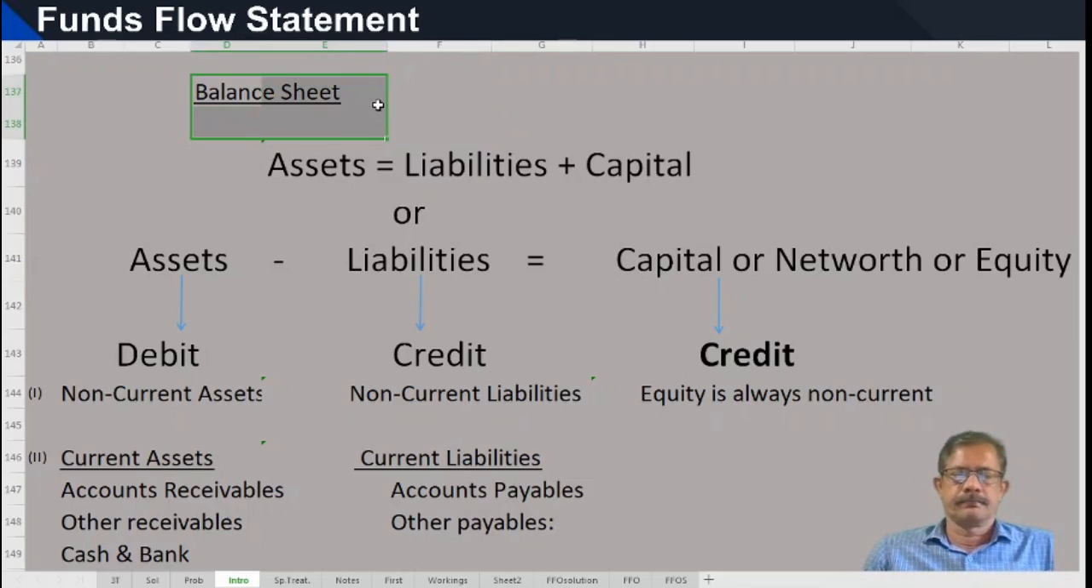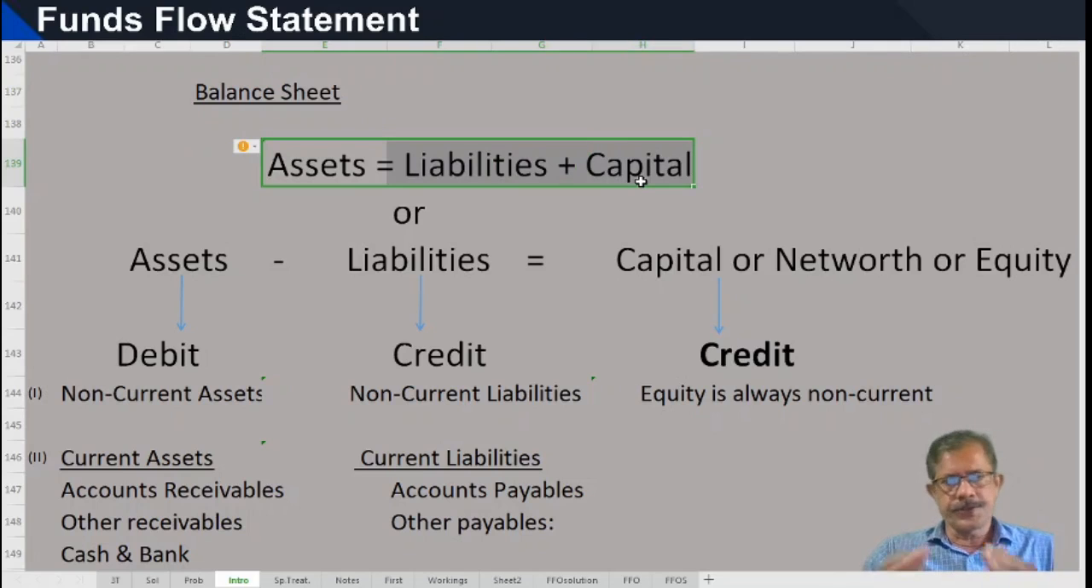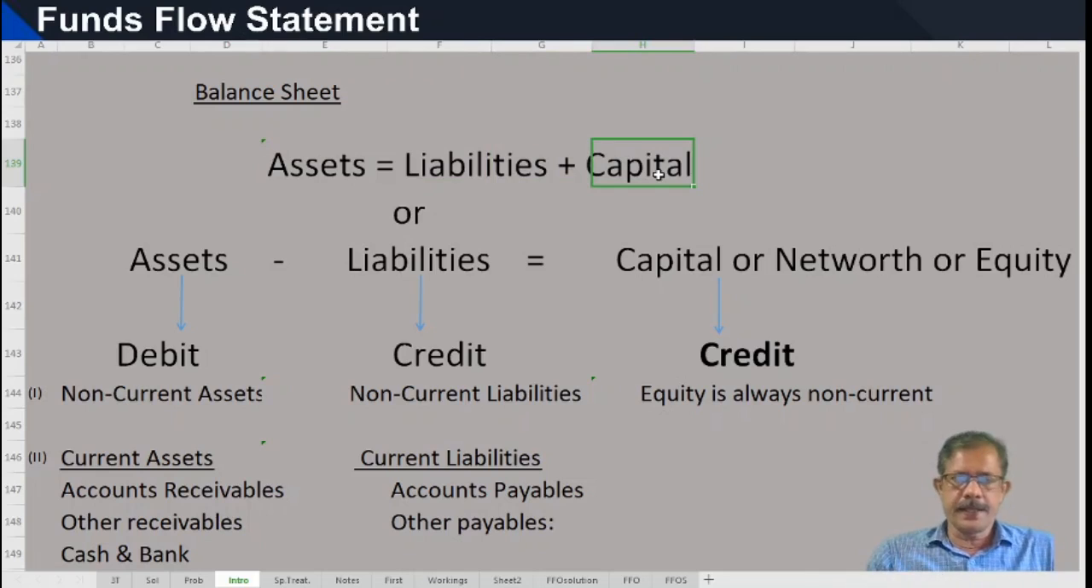Balance sheet. Every business starts with a balance sheet and ends with a balance sheet. And this balance sheet contains a list of assets and liabilities. Assets, liabilities and capital.